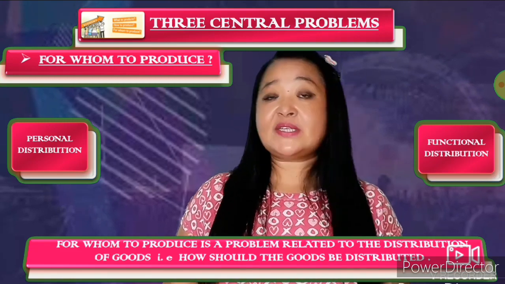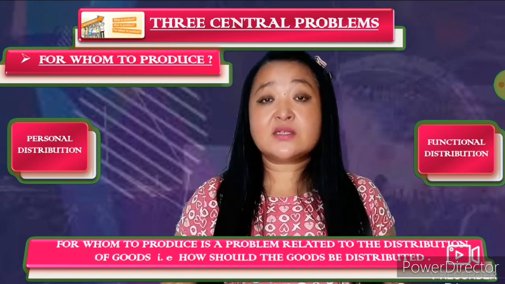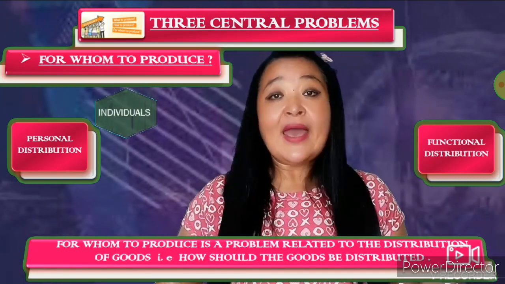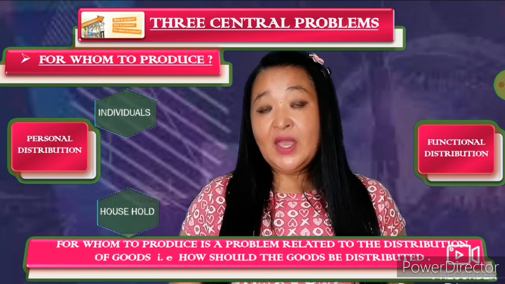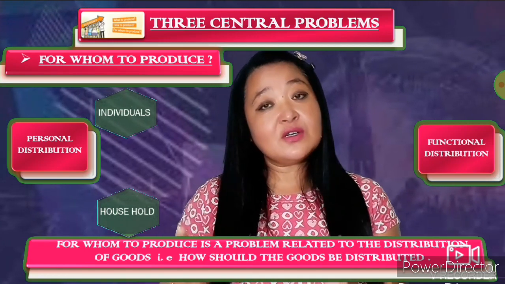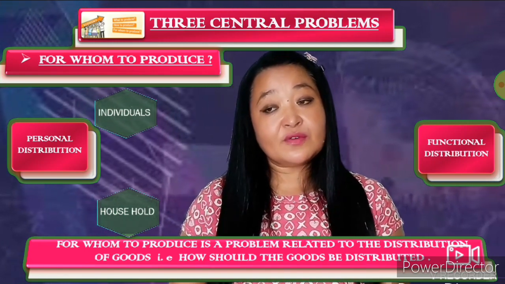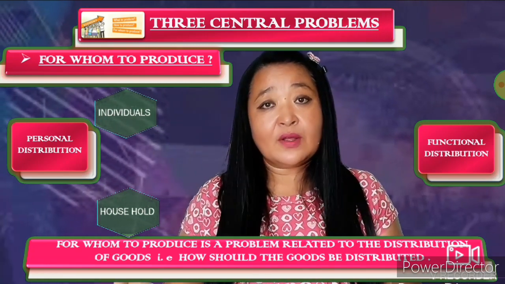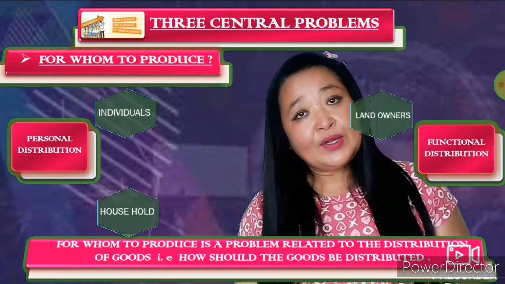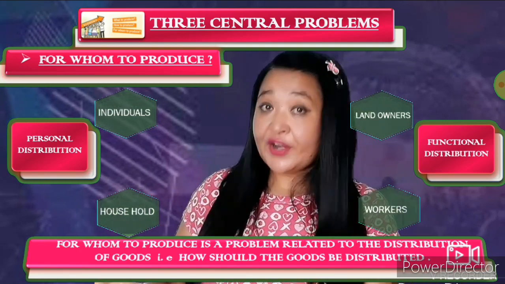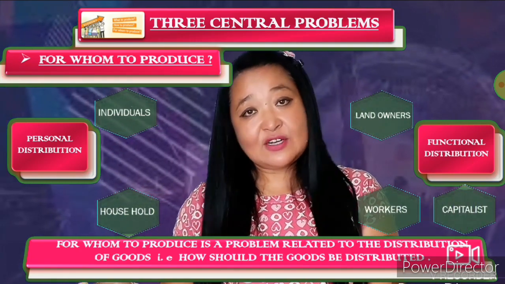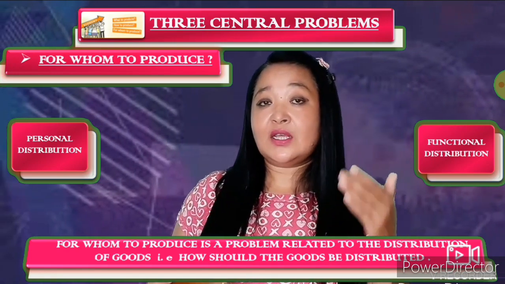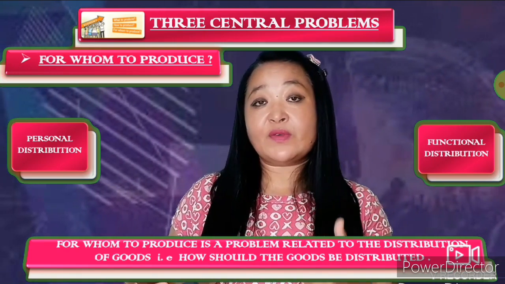What do you mean by personal distribution? Well, personal distribution means distribution of goods among the individuals and the households. And functional distribution means distribution of goods among the factors of production. Factors of production here mean who? The landowners, then we have workers, capitalists, etc. Understood? So these are the three central problems of economy we saw today.